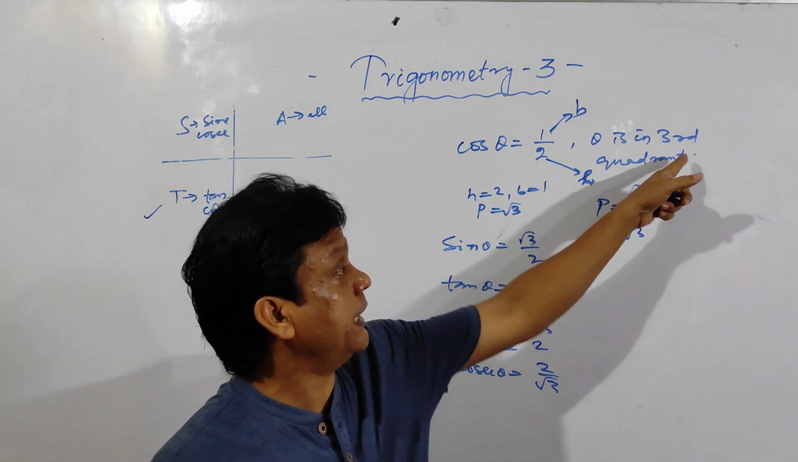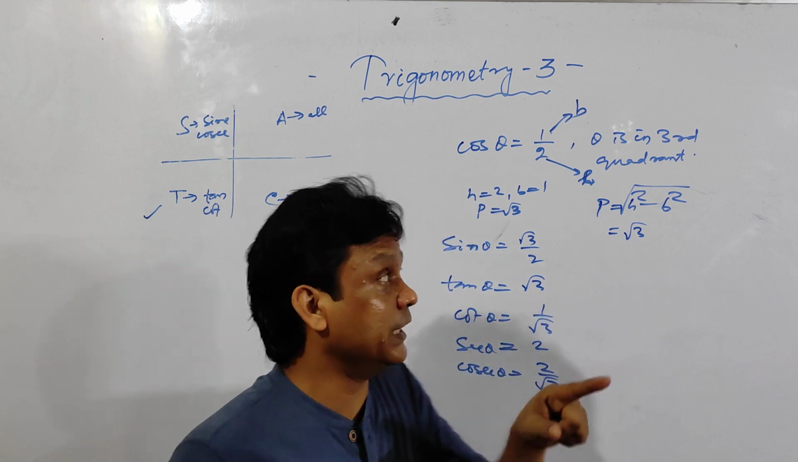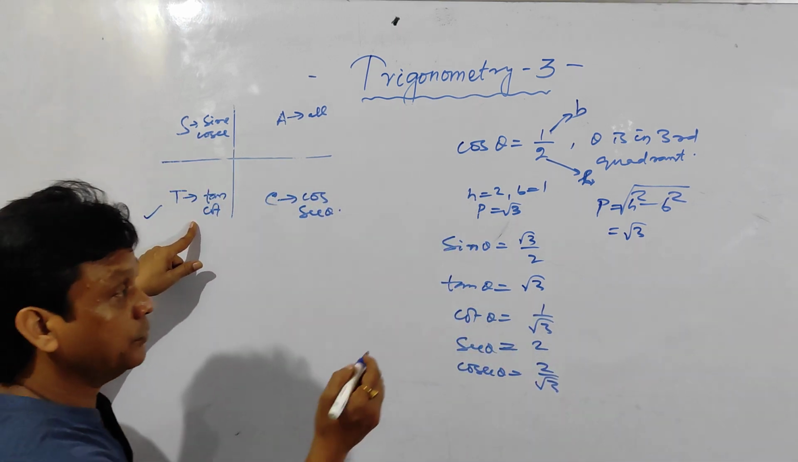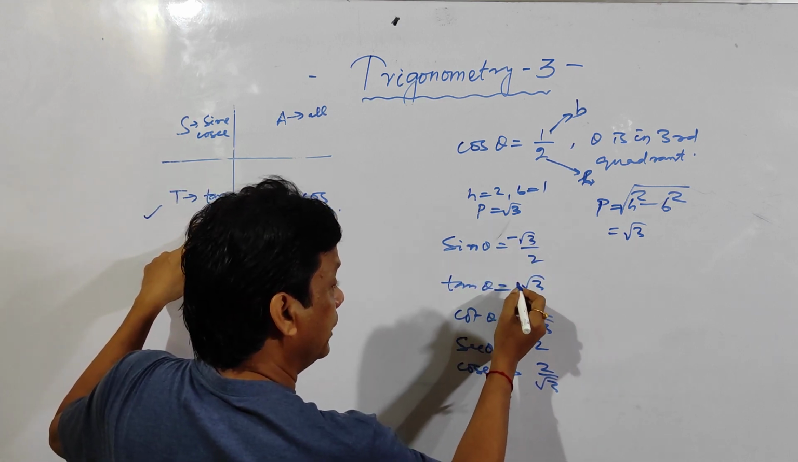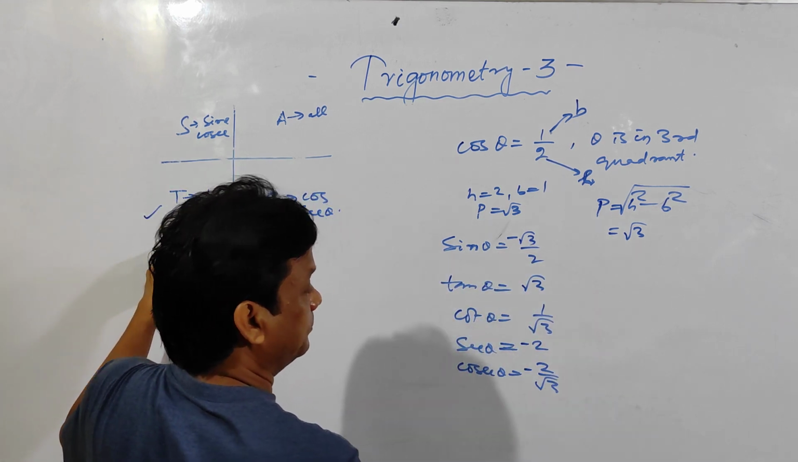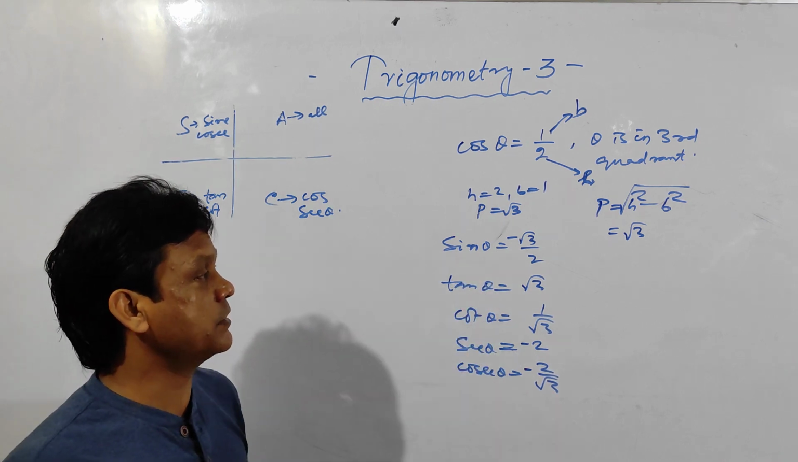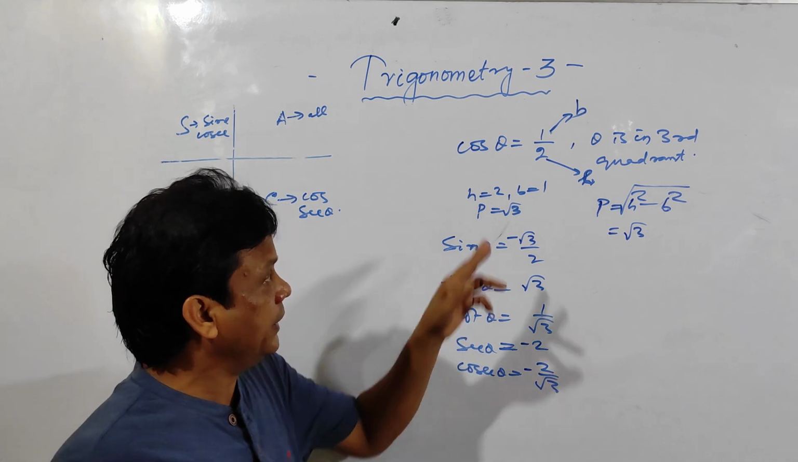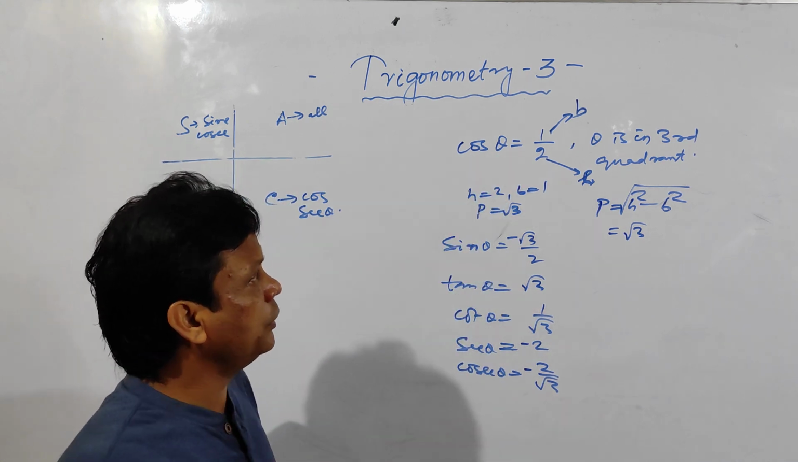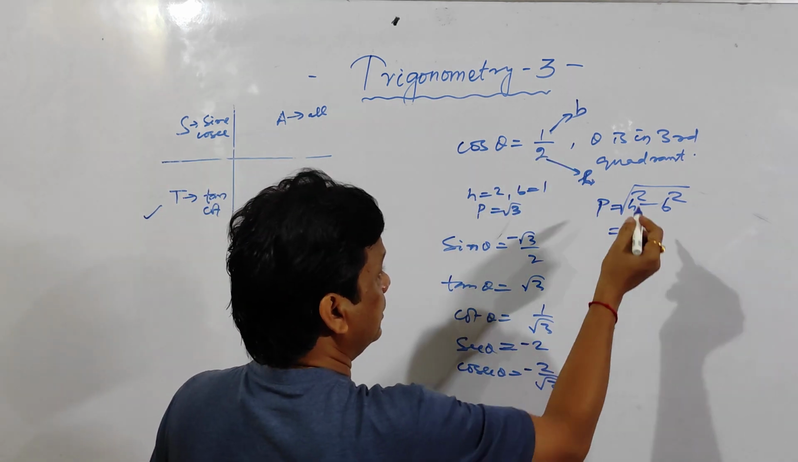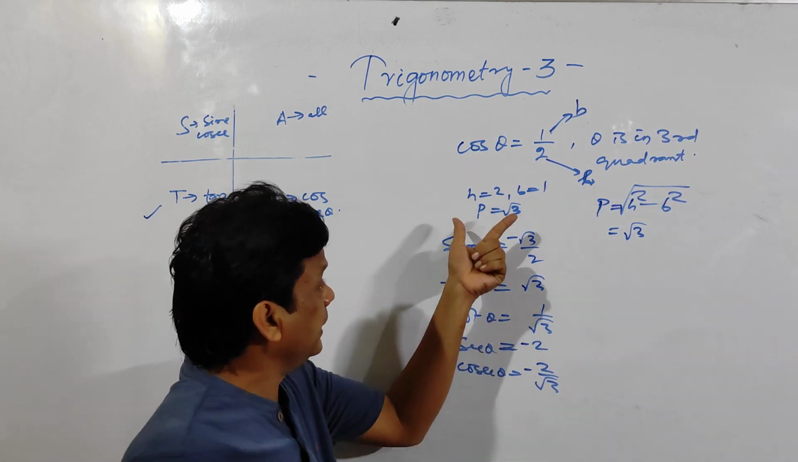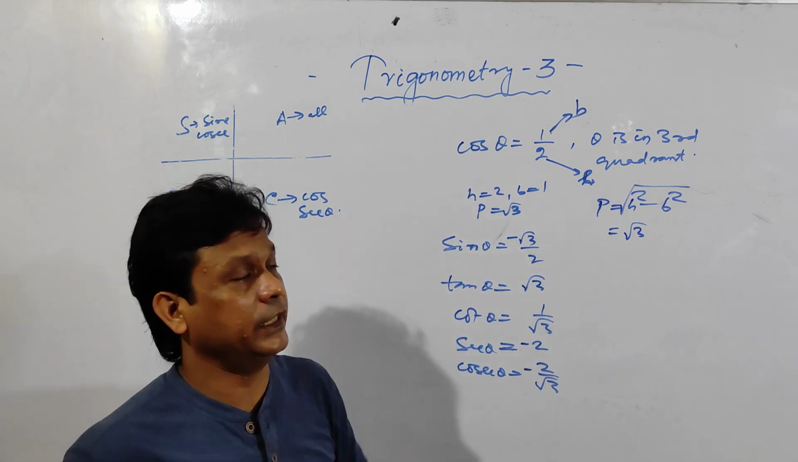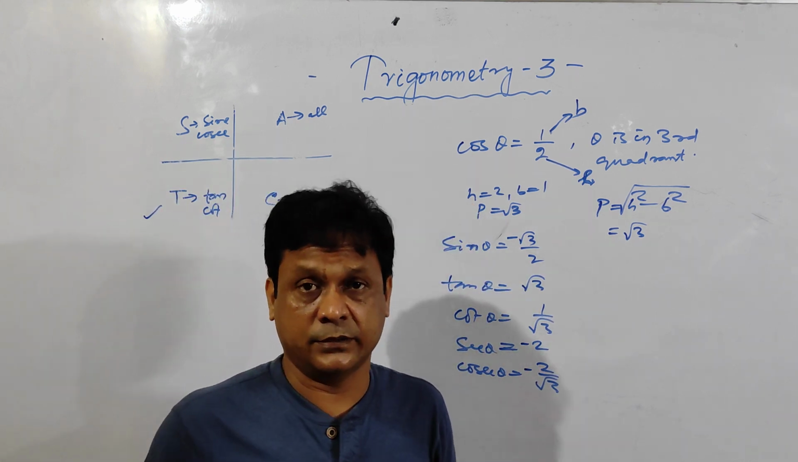But it is given that theta is in third quadrant, and in third quadrant tan and cot are positive. So rest are negative. So put a minus sign here, put a minus sign here, put a minus sign here. Only tan and cot are positive. Clear? And here the question will be like the value of cos theta is given. If theta is in third quadrant, then find the values of sin theta, tan theta, cot theta, sec theta, cosec theta. So like this you can find out. And this is the easiest process.